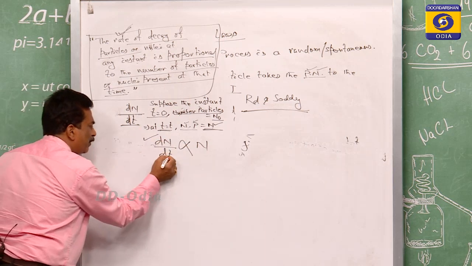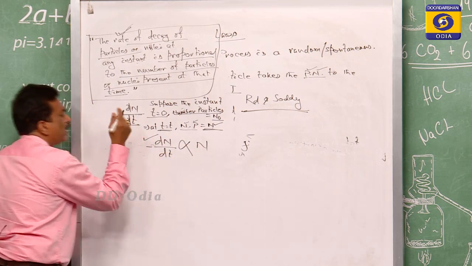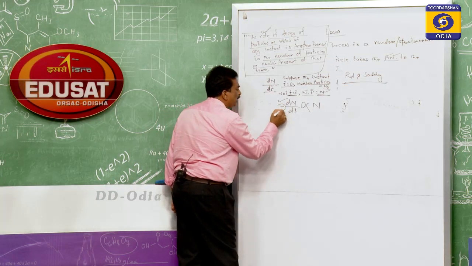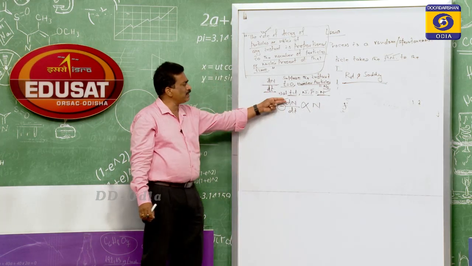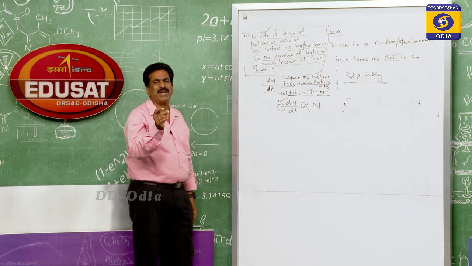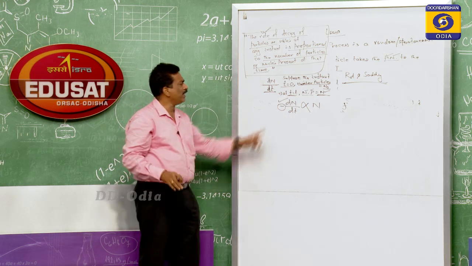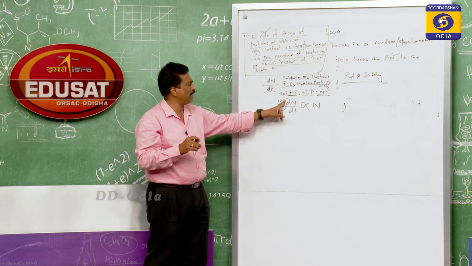So this dN by dt is associated with a negative sign. The question is, why is there a negative sign? What is dN? dN means change in number. So change in number may be negative or positive, think about that.